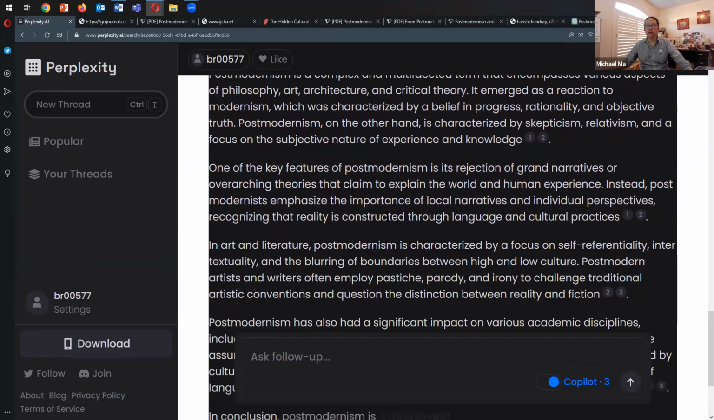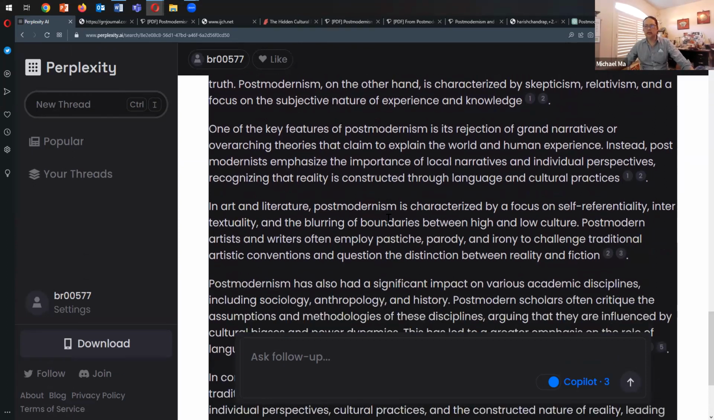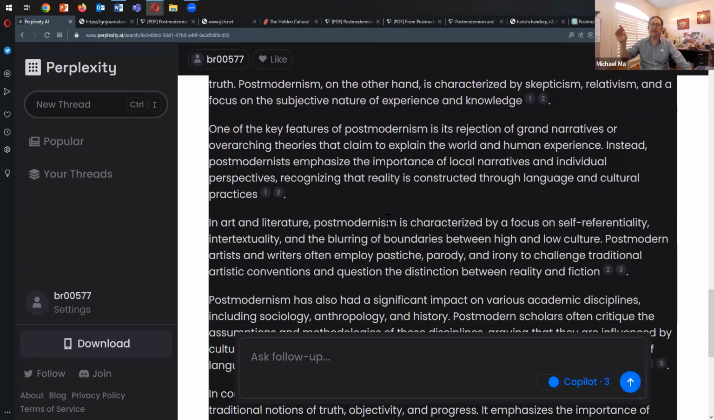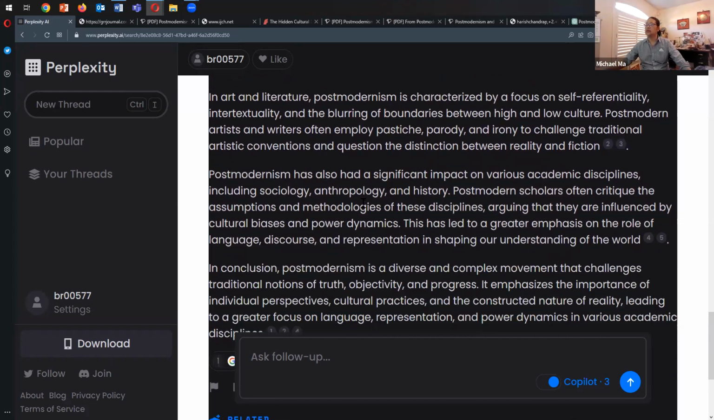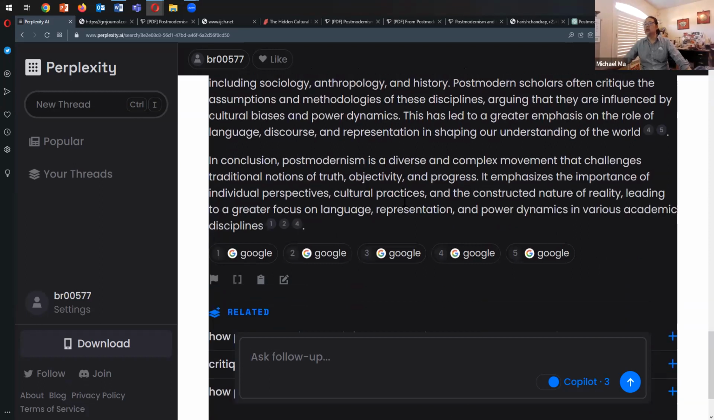It's a rejection of grand narrative. Again, this is very similar, almost verbatim, but it is a bit more well edited. I think the first answer was a bit wordy, and this is stronger in terms of its editing. In art, literature, characterized by self-referentiality. Okay. So there you go.